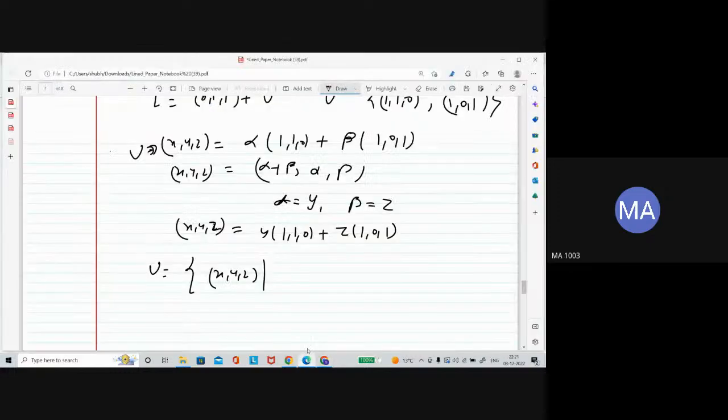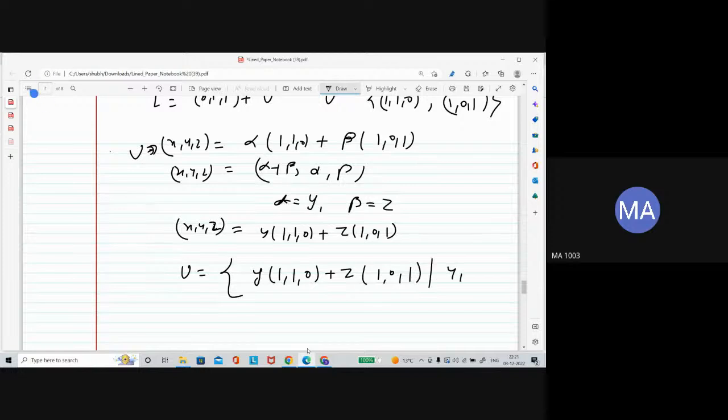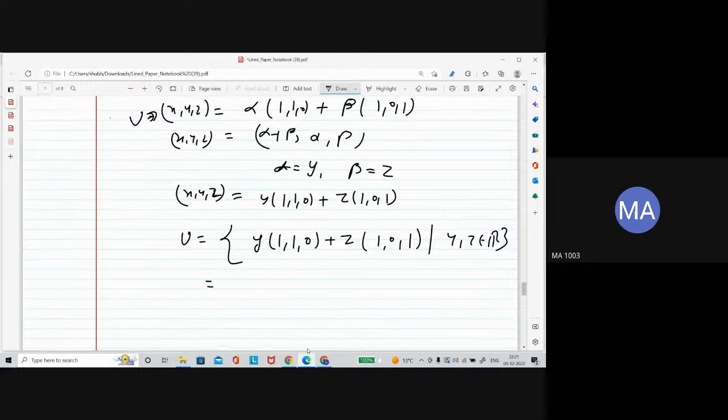In xy terms, u is actually in this fashion: y10 plus z101, y and z belong to R. This is your u.